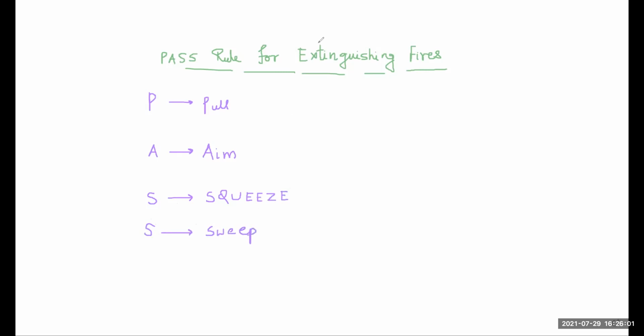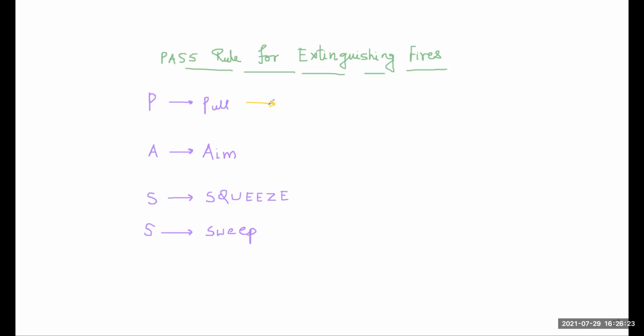So this pull is for pull the pin. So in a fire extinguisher we have a pin. So the PASS rule for fire extinguishing stands for four words: P means pull, A means aim, S means squeeze, and another S means sweep.